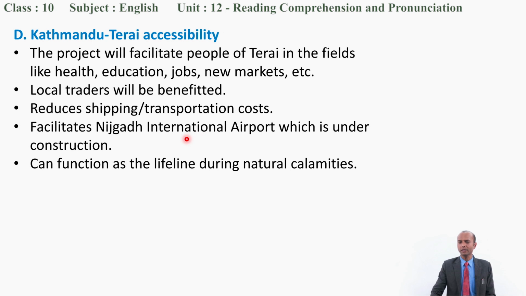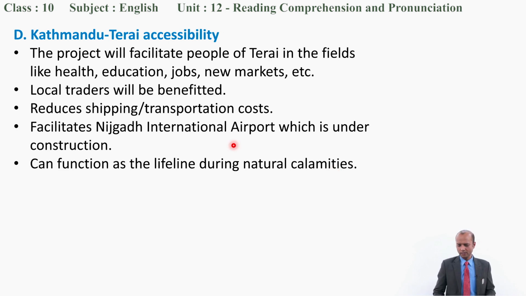An airport is going to be made in Bara district, which is called Nijgadh International Airport, and the road is going to link the Kathmandu Valley with that airport, and the government expects a positive benefit to run that airport as well. It can function as the lifeline during natural calamities. There can be different disasters like earthquakes, floods, landslides, etc. And this could be a linking road, a lifeline, in the time of calamities as well. So shall I move to the next one?